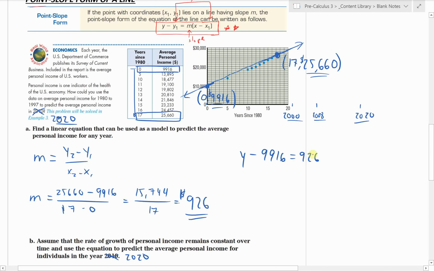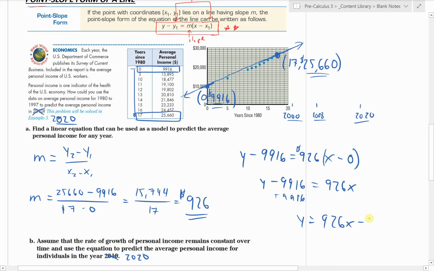We saw a $926 increase per year starting in 1980, which was 0 years since 1980. So then our line would just be, let's do this in 2 steps. Y minus 9,916 equals 926x, and then all we have to do is add 9,916.